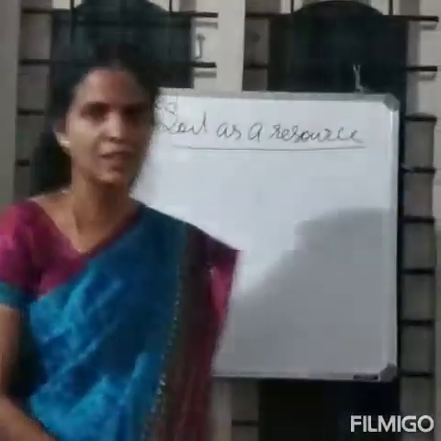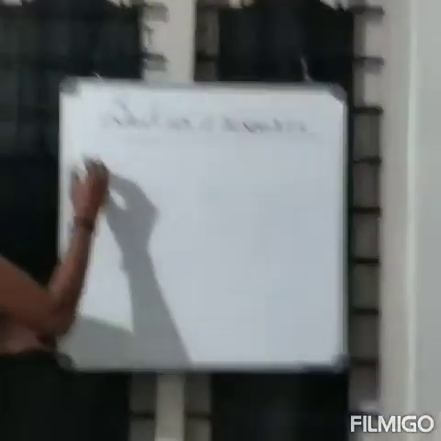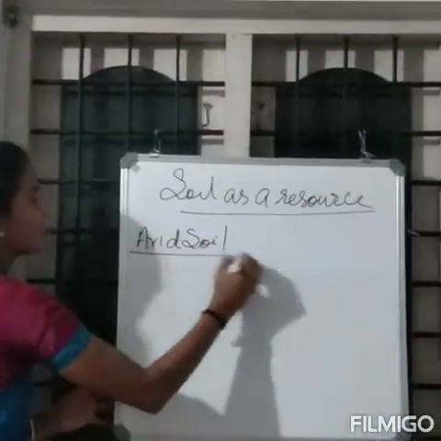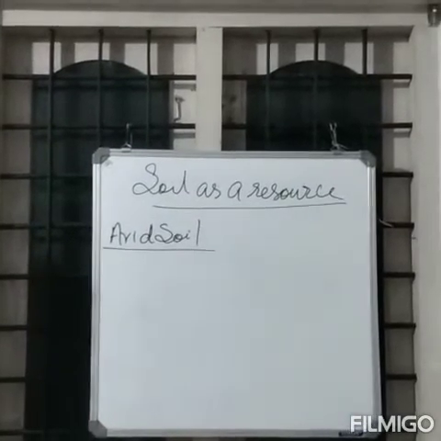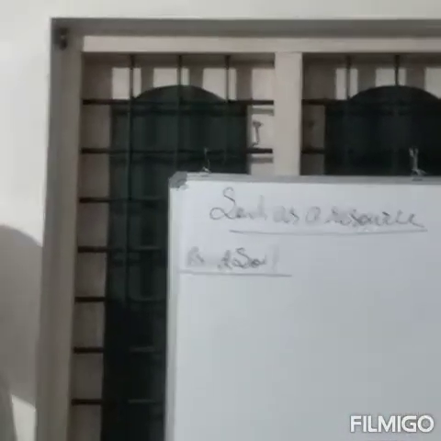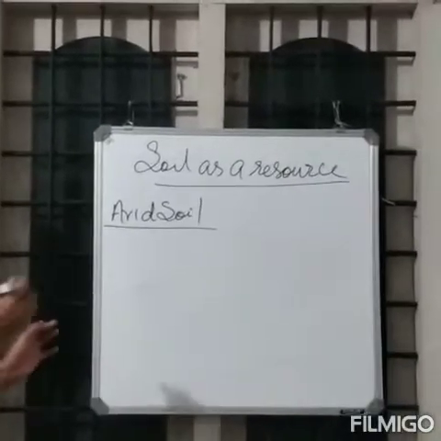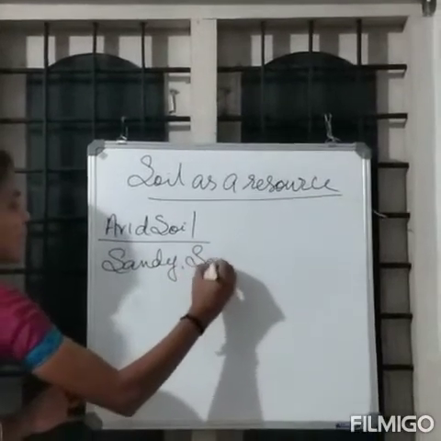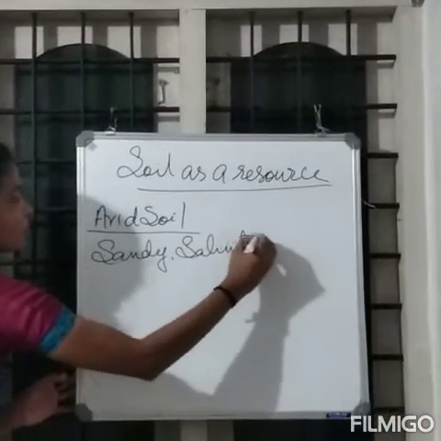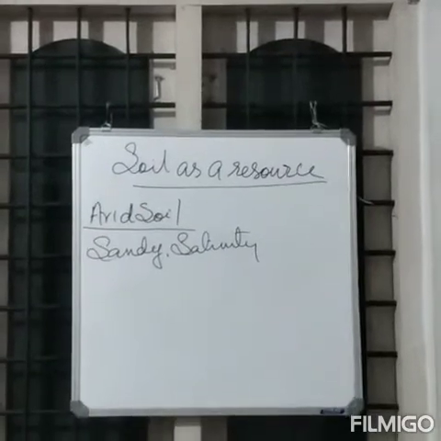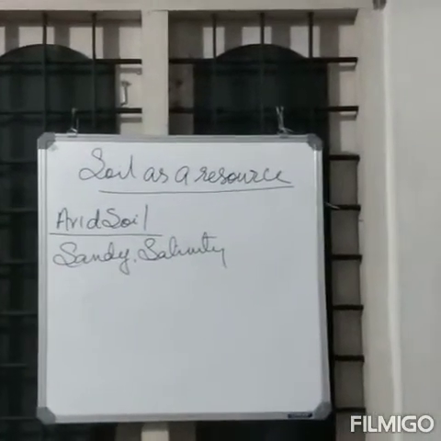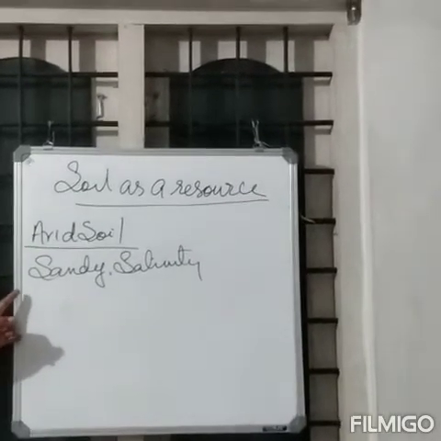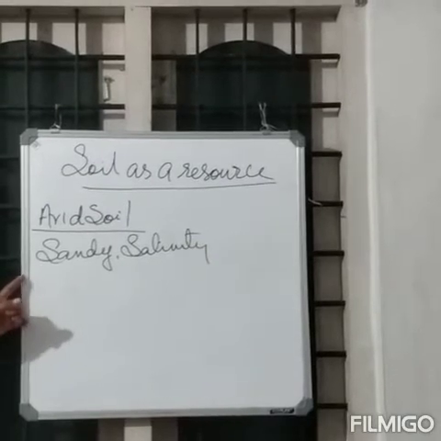Next soil is arid soil. Arid soils are sandy in texture and saline in nature. In some areas, the salt content is very high in this arid soil. It is commonly found in Rajasthan.